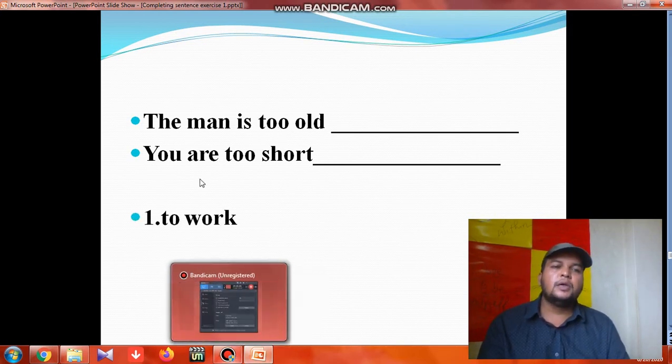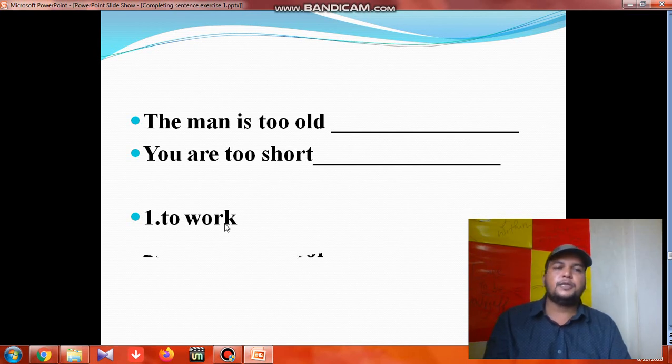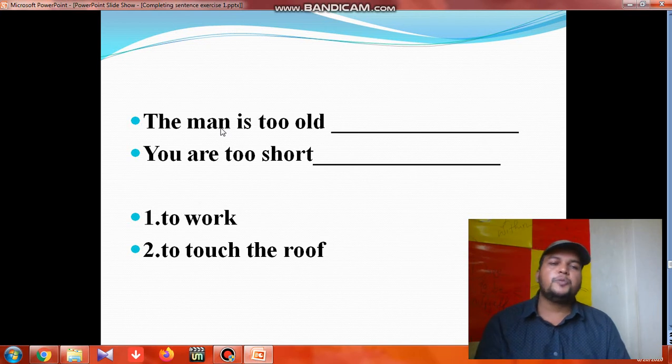To work. So, the man is too old to work. And the second one, you are too short. So we will take another "to" plus infinitive: to touch the roof. You can take an extension or object if you want, but it is not necessary. But what you are taking should be connected to the earlier part. There should be coherence and it should be meaningful. So, you are too short to touch the roof. In case of "too", there is the formation "too" plus adjective, and "to" plus V1, meaning we take the infinitive in the next clause.